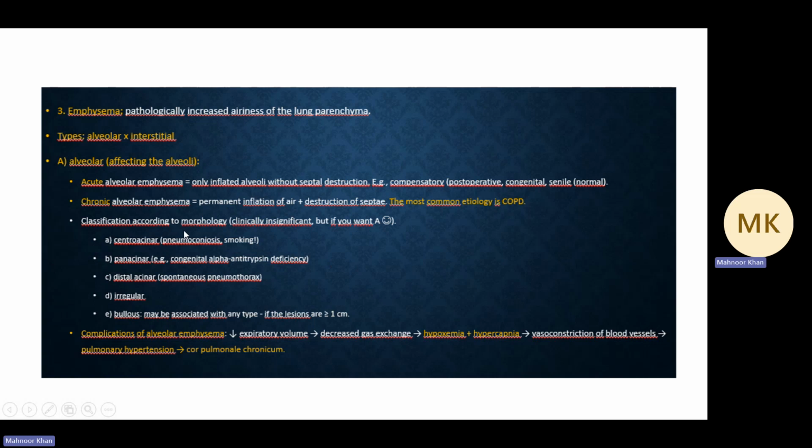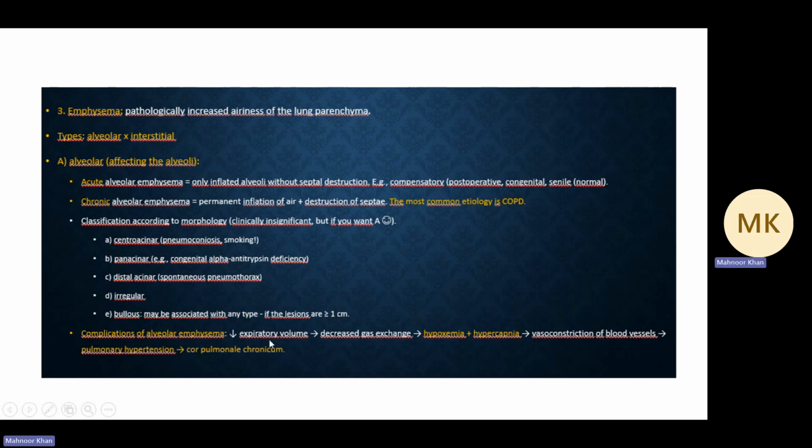We go from most common to least common types of chronic alveolar emphysema. The most common is centriacinar, caused by pneumoconiosis and smoking. Then panacinar, mainly congenital alpha-1 antitrypsin deficiency. Then distal acinar, spontaneous pneumothorax, and then irregular and bullous, which are not very common. The first three are the most important ones to know.